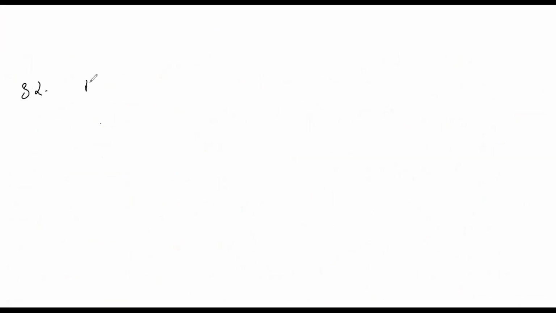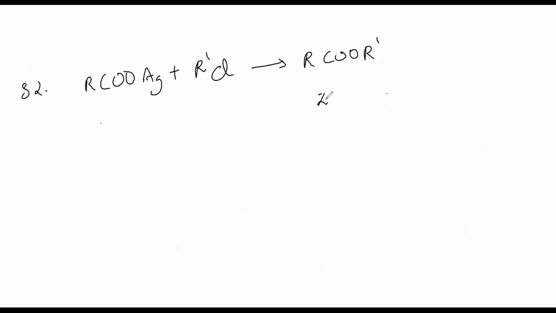Just write down the equation: RCOOAg, where Ag is silver, plus R dash halide, on heating will give us RCOOR dash, this is an ester, plus our silver chloride. Please write down this thing. Question number 32.